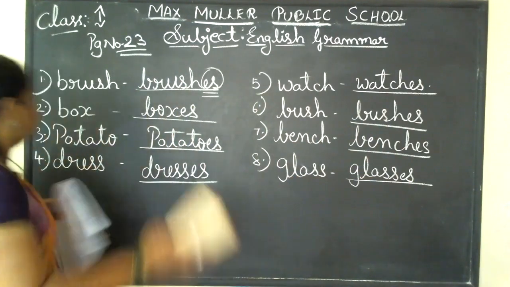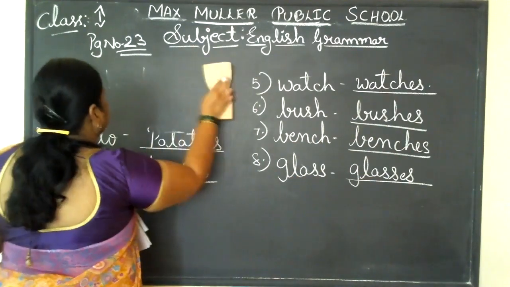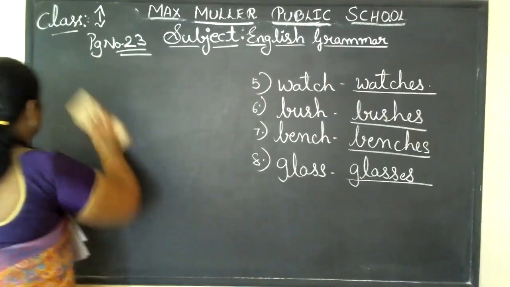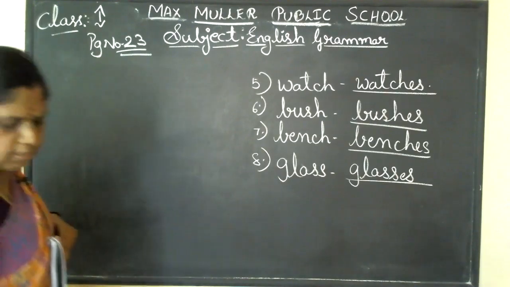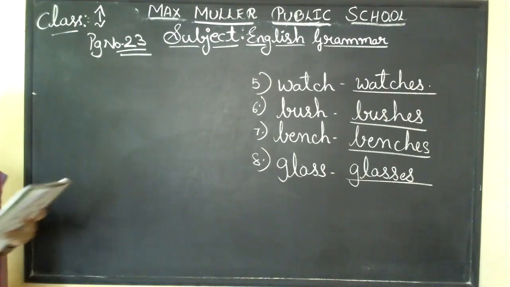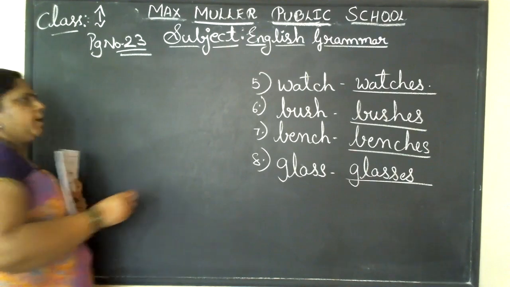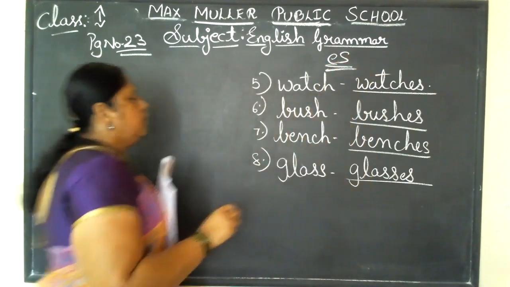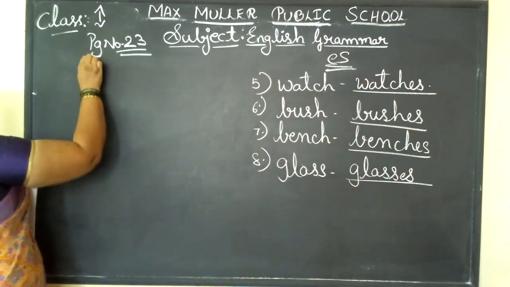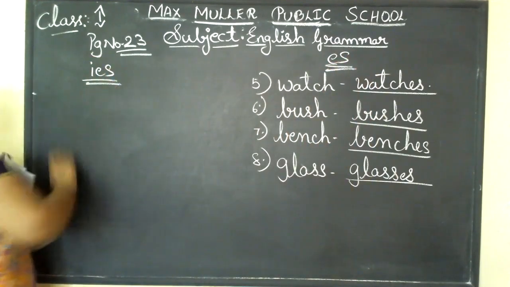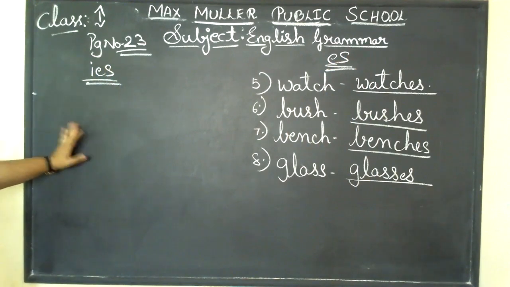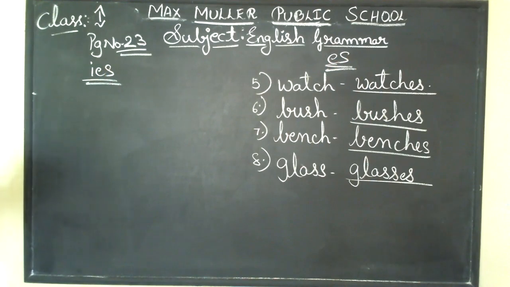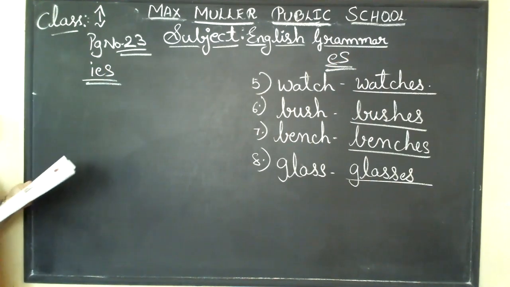Next one, come to the fourth main now. Fourth main is almost a little bit familiar to this, same to this, children. That one is we are adding IES. This one we added ES; now we are adding IES. These three letters will be added to the answers. The fourth main is add IES to make the nouns plural.